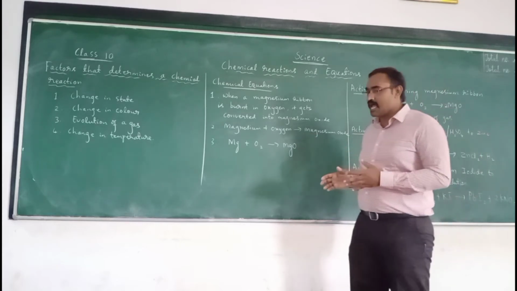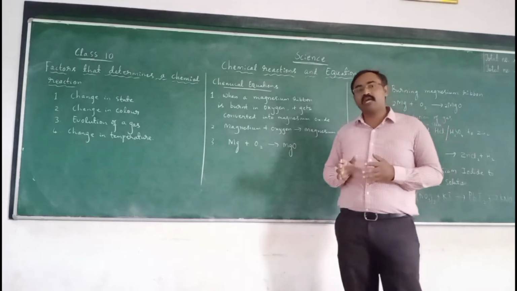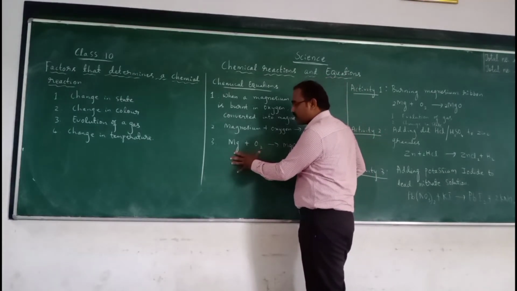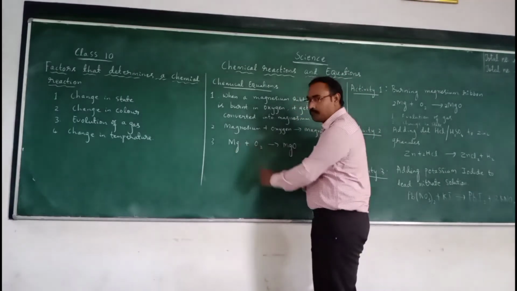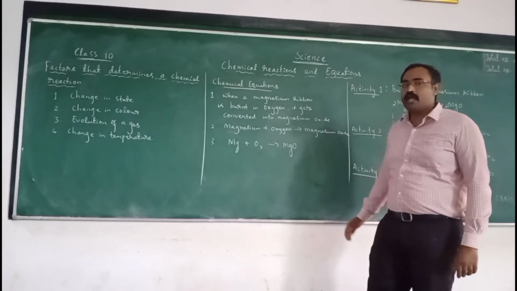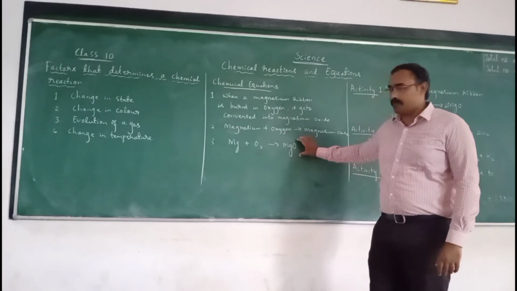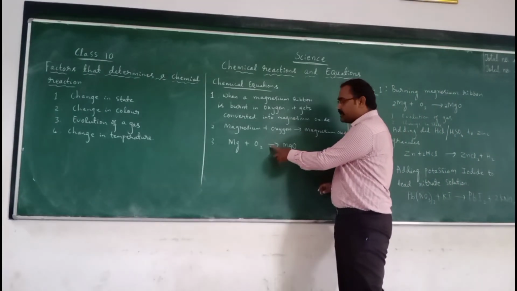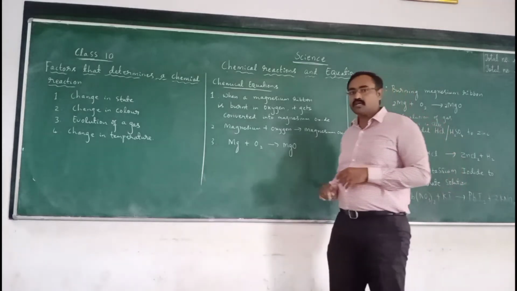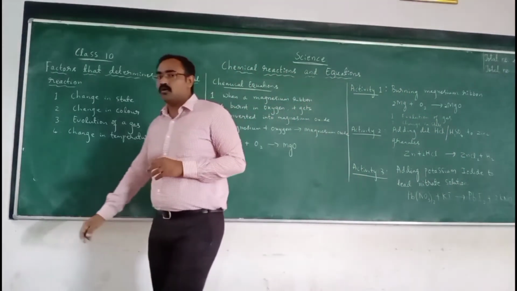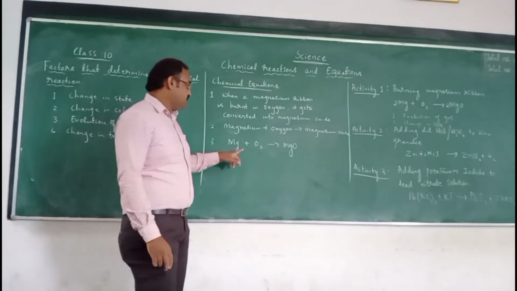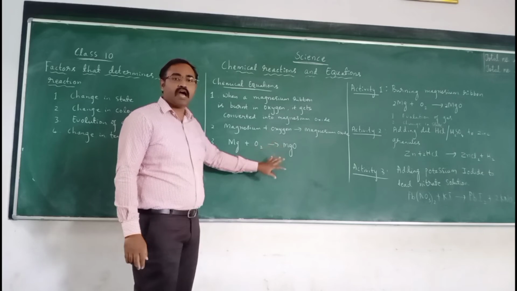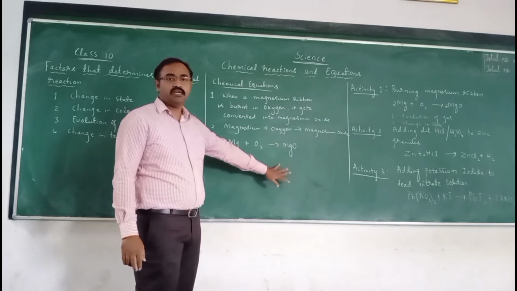This form of expressing the chemical reaction is very simple and precise. Whenever you write a chemical equation, on the left hand side the reactants are written using the plus sign, and on the right hand side the products. Here the arrow mark indicates the direction of the reaction. So here we can easily identify the number of atoms taking part in the reaction.